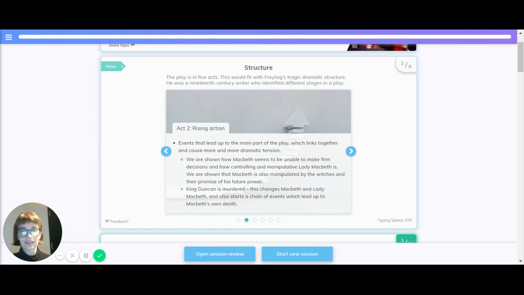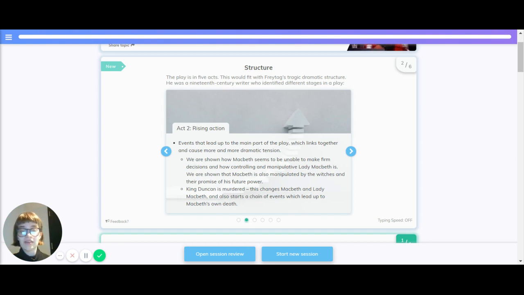Act 2, rising action. Events that lead up to the main part of the play, which link together and cause more and more dramatic tension. We're shown how Macbeth seems to be unable to make firm decisions and how controlling and manipulative Lady Macbeth is. We're shown Macbeth is also manipulated by the witches and their promise of his future power.